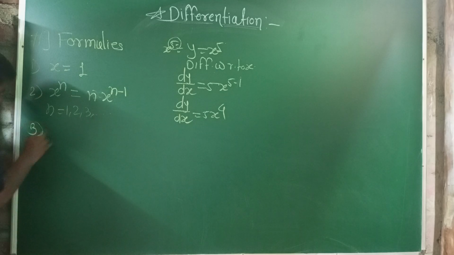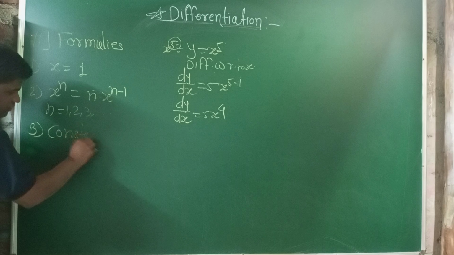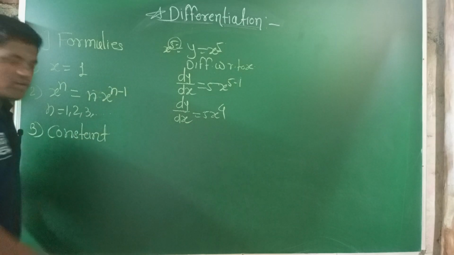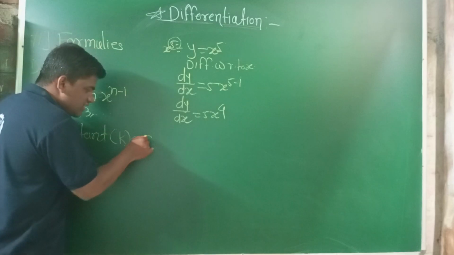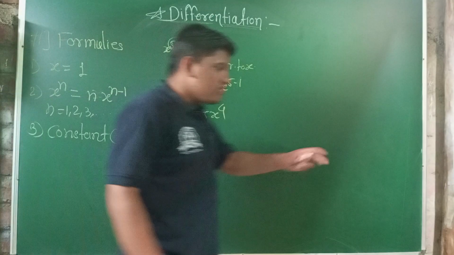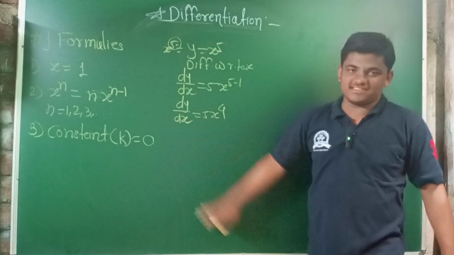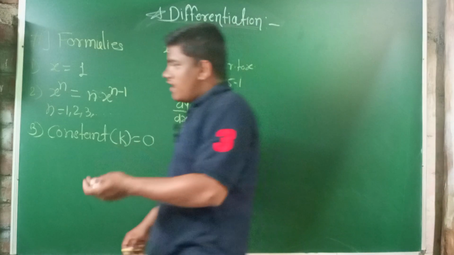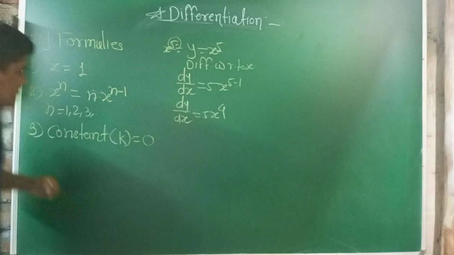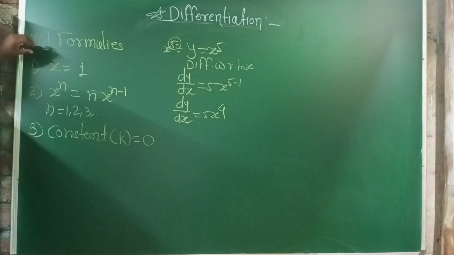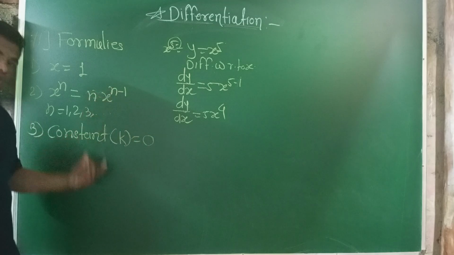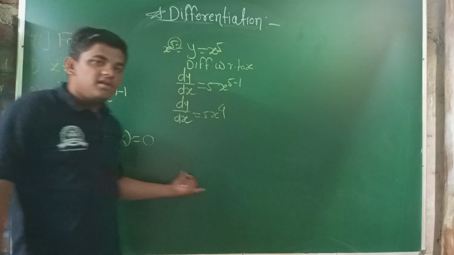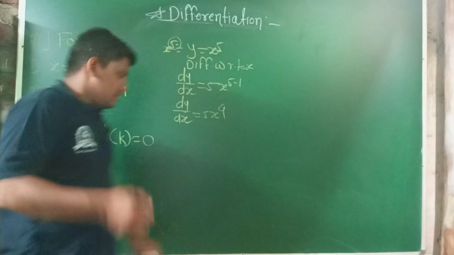And this is most important: constant. It does not take any variable, there is no variable of any kind in it, it is just a constant. So the derivative of a constant is always 0, because a constant does not change when x changes. Differentiation means we are taking the differentiation of that function which is changing with respect to any other change or any other physical property. While explaining the velocity equation, if time changes then displacement changes, and so velocity is produced. But if displacement is constant, however much time changes, velocity is 0.